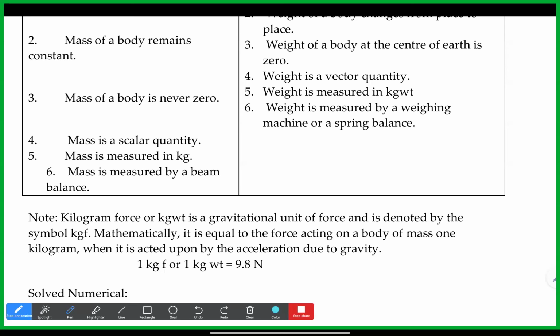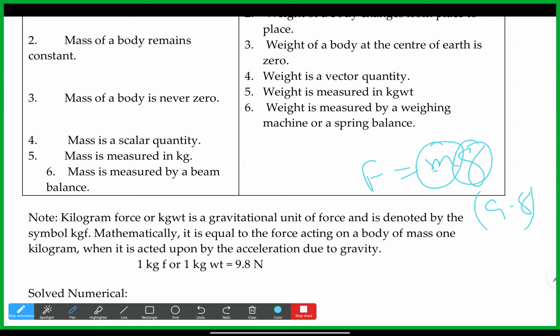Here g is 9.8 and m is 1 kg, so we get the answer as 9.8 newton. So 9.8 newton is taken as 1 kgf. Simply put, if the mass is 1 kg, whatever the force acting on the body due to the acceleration due to gravity is considered as 1 kgf.